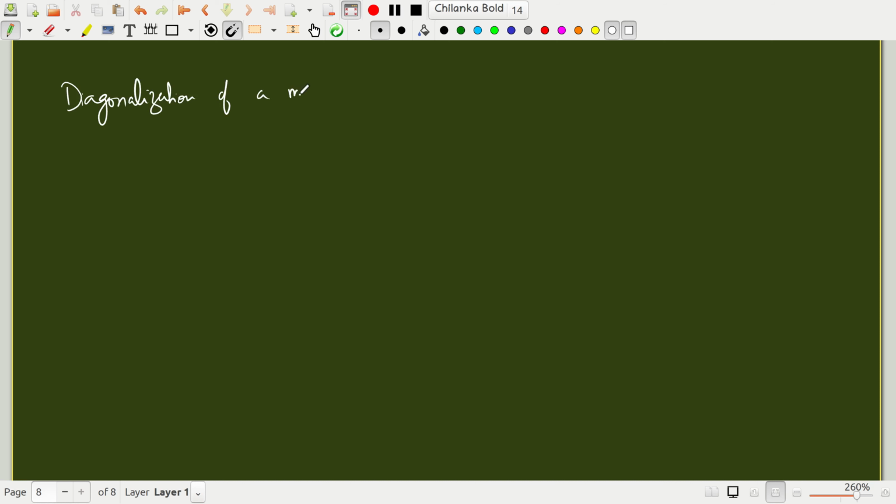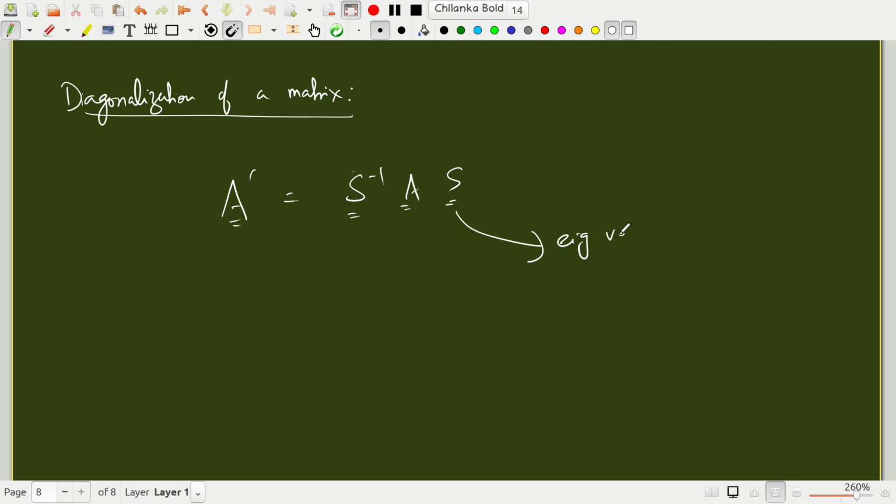Okay, what is diagonalization of a matrix? You are merely transforming the matrix such that this transformation matrix contains the eigenvectors of A. We have shown that once S contains the eigenvectors of A, then this becomes purely diagonal.